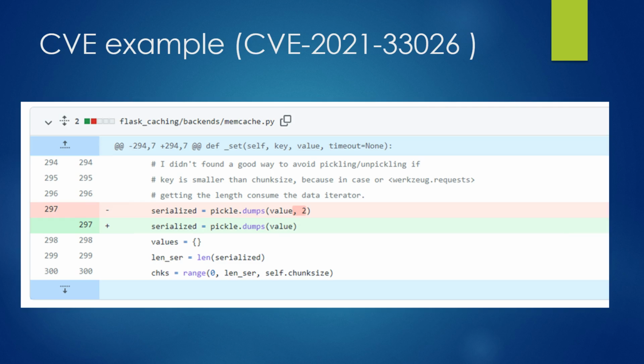In this one, the threat actors could gain code execution privileges through the Flask caching extension. So this extension uses the pickle module from Python to serialize objects. The attacker can get access to the cache storage through that.